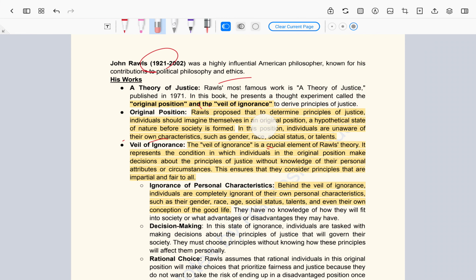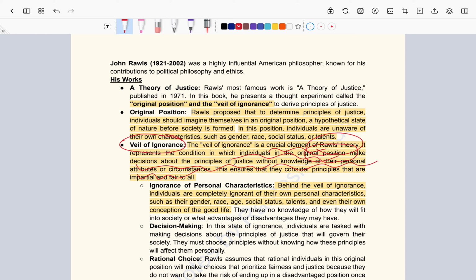Now let's look into the next factor that determines justice in society, that is the veil of ignorance. Now, what is meant by the veil of ignorance? The veil of ignorance says that if the individuals in the original position are allowed to make the policies for the society that they are going to live in, then they will make policies which are generally helpful for all, rather than looking for the personal benefit of people. The veil of ignorance is a crucial element of John Rawls's theory. It represents the condition in which individuals in the original position make decisions on the principles of justice without knowledge of their personal attributes or circumstances.